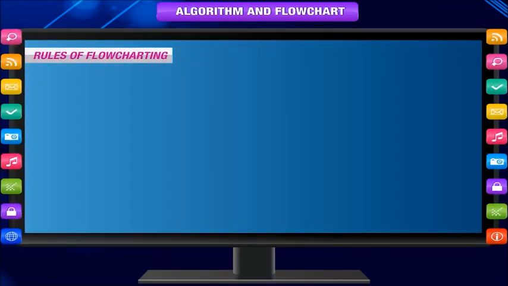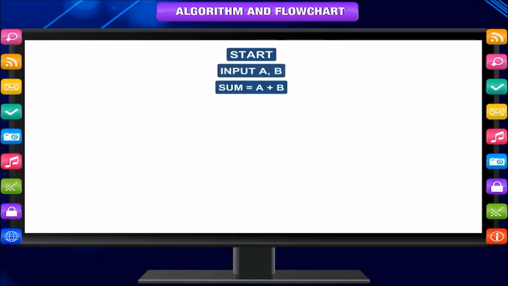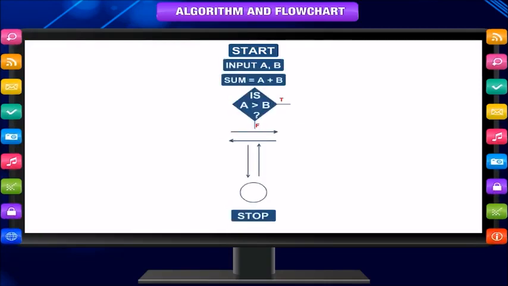Rules of flowcharting. A flowchart is usually drawn and read from top to bottom. There should be only one start box and one stop box in a flowchart. Only one flow line should be used to join two symbols in a flowchart to indicate the flow. In arrow and out arrow. Only one arrow can go in and one can come out from each box, except decision box. Decision box has two out arrows to show the flow in both the cases, if condition is true or false.